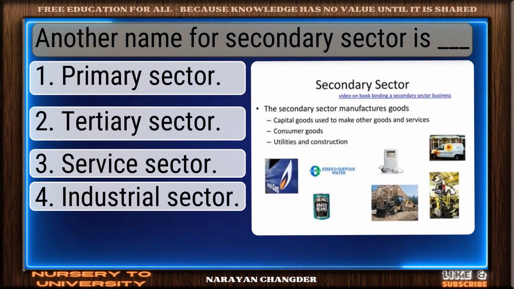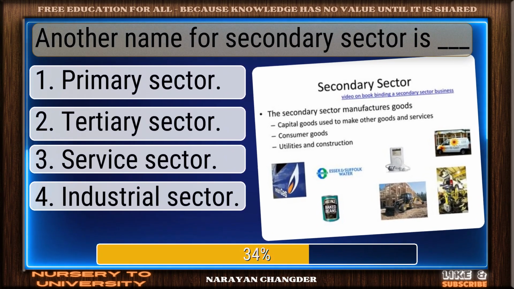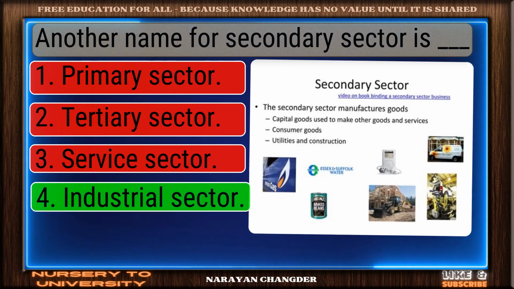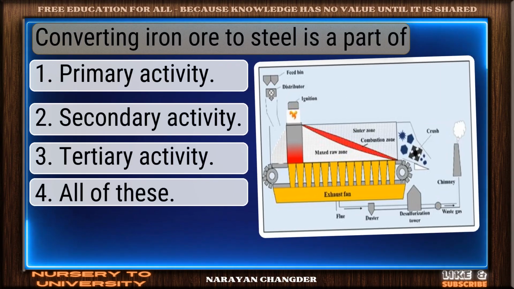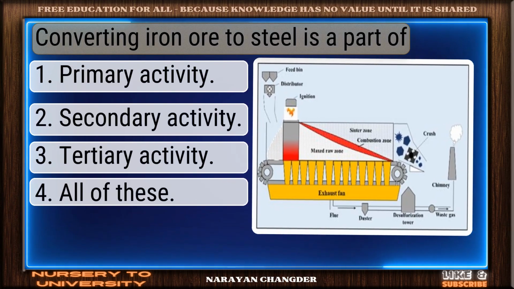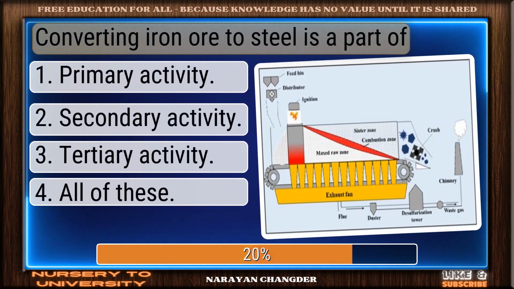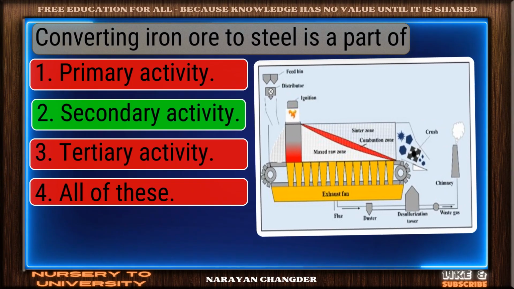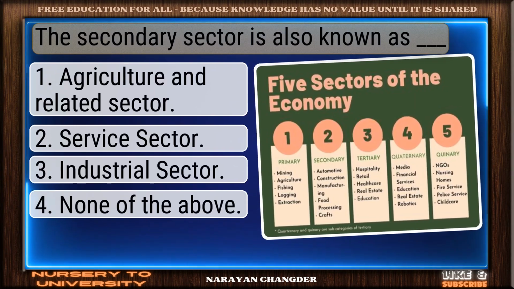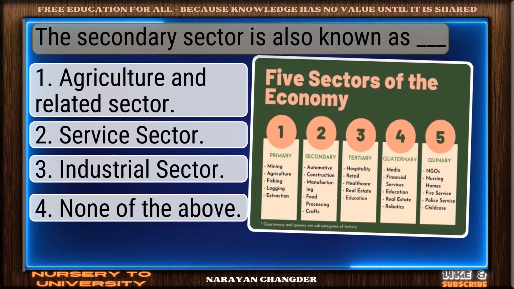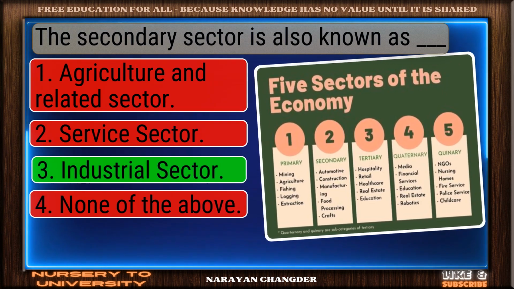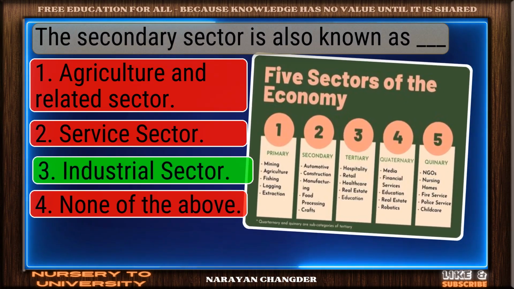Another name for secondary sector is dash. Smart move. Industrial sector is accurate answer. Converting iron ore to steel is a part of. You chose secondary activity. Correct? The secondary sector is also known as dash. Well picked. Industrial sector is correct.